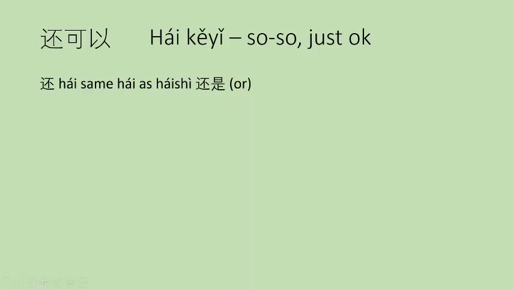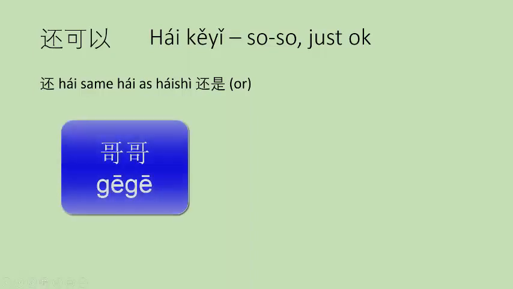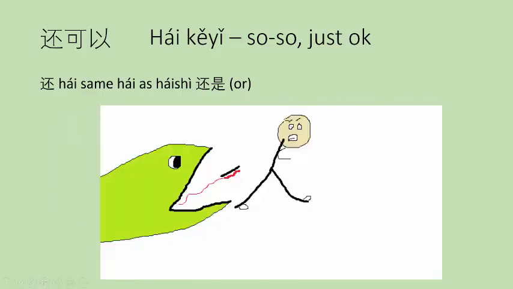还可以, these 3 characters we haven't practiced before. 还 is the same as in 还是, or, so you're getting 2 for 1 here. And it has the motion radical and the character for no. The 可 is easy to remember because it's just half of the 哥 in 哥哥. The 乙 is useful. We're going to see it in a lot of characters. It looks like a snake chasing a person.